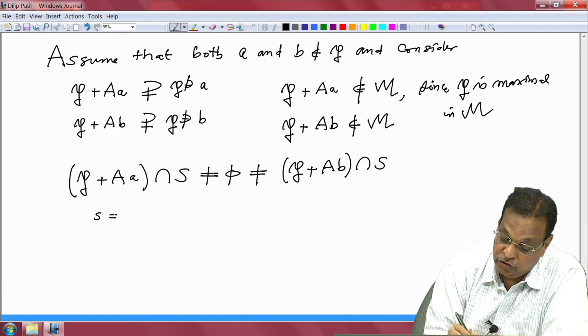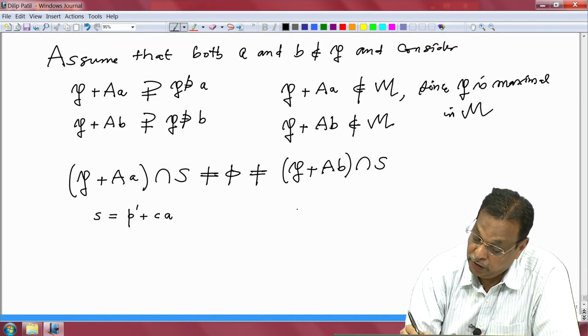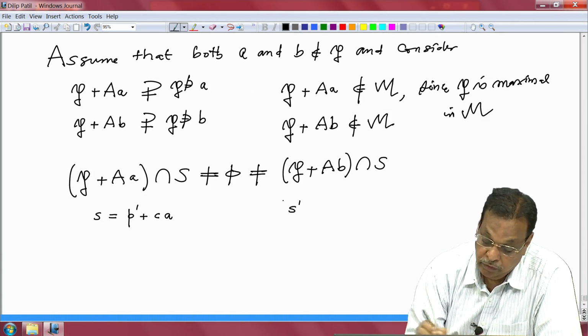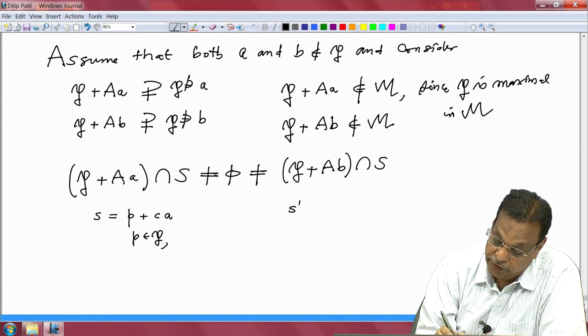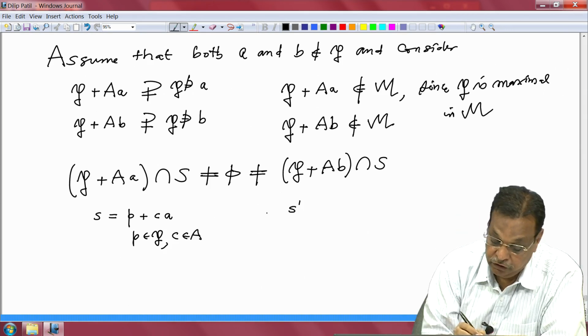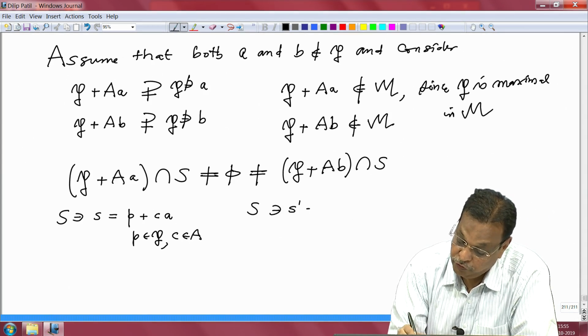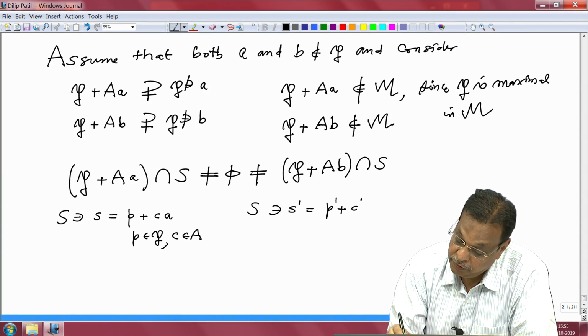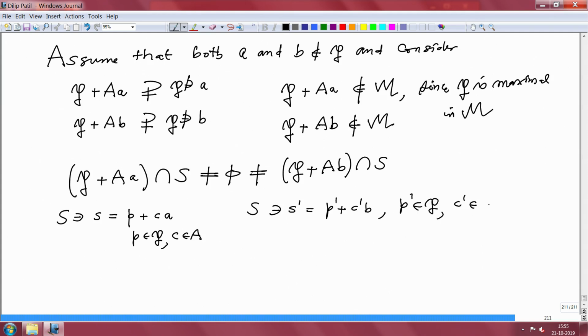So, s is of the form p plus c a, where p belongs to P and c belongs to the ring A. And similarly I choose s prime in S, which is also of the form p prime plus c prime b, where p prime is in P and c prime is in A.